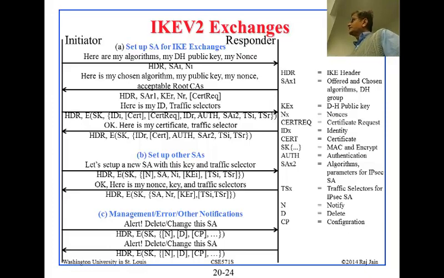So now you have this master key. You can send these things encrypted with that master key, and that includes KEi. So that is the key from the initiator. And on this side, you get KEr, the key from the responder. So there are two different keys. In fact, there are 4 different keys, and we'll see in a minute how they are 4 different. But basically, each side has its own key, which is different. And this is sent encrypted with SK.